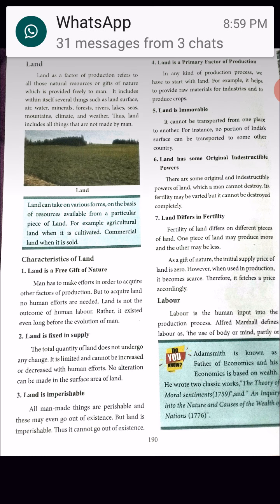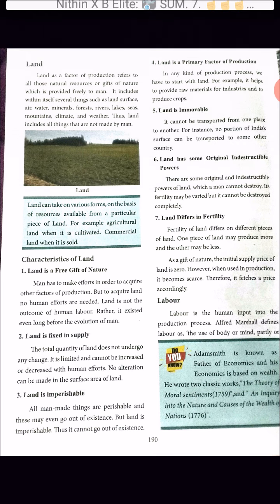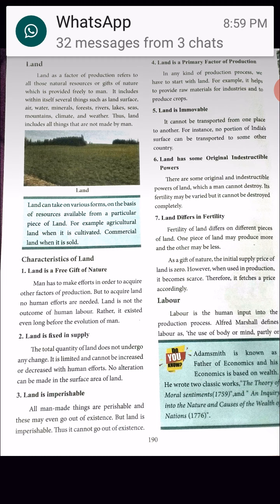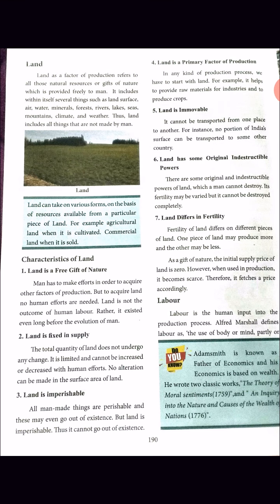Land as a factor of production refers to all those natural resources or gifts of nature which are provided freely to man.